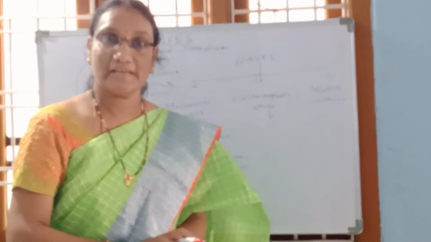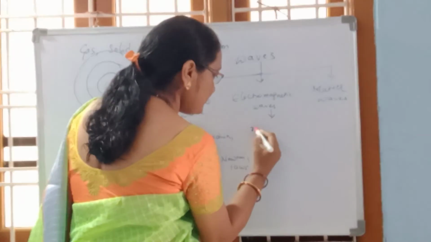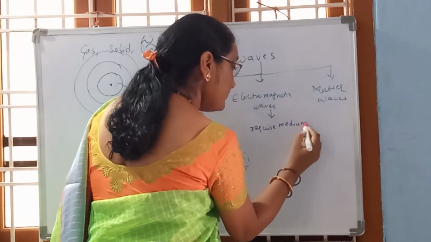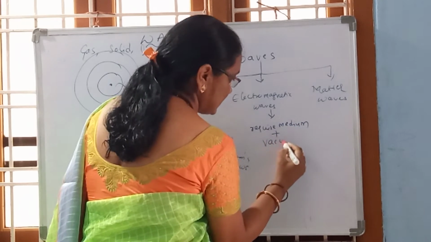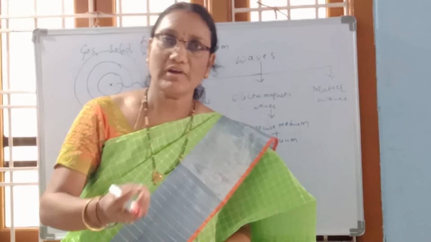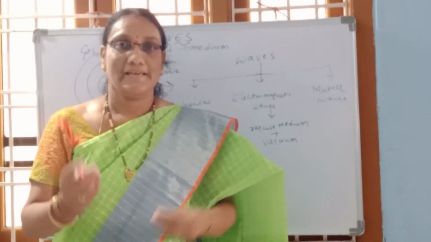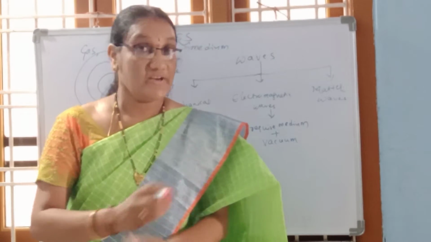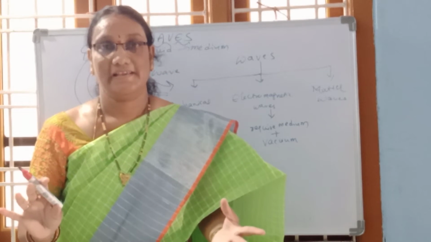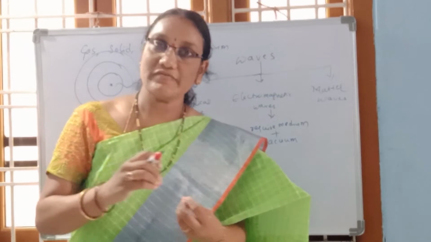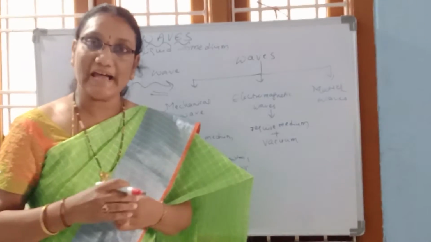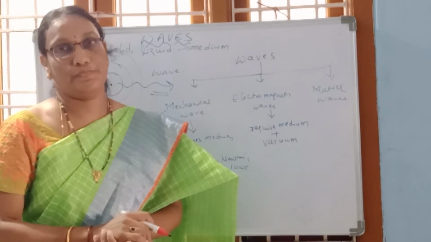Right? Next, electromagnetic waves. Electromagnetic waves may require a medium, but if a medium is not present, they will travel through vacuum also. What is vacuum? Vacuum means an empty space where there will be no dust particles, air particles, anything. So electromagnetic waves not only travel through a medium, but they also travel through vacuum.